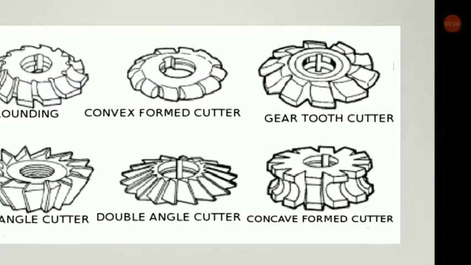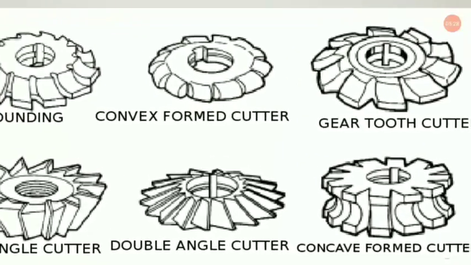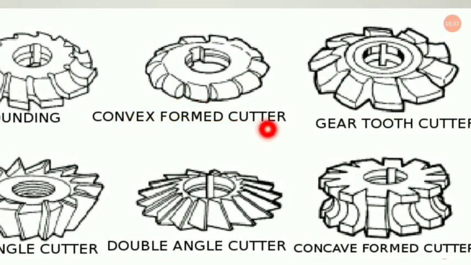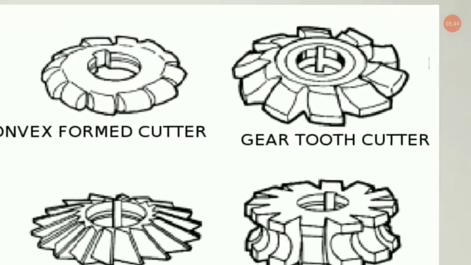Next we have a very unique cutter known as the convex formed cutter. It has some special operations of its own. So it is convex type, convex formed cutters. Next we have the geared tooth cutter.